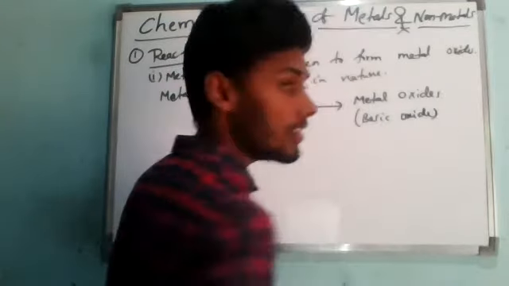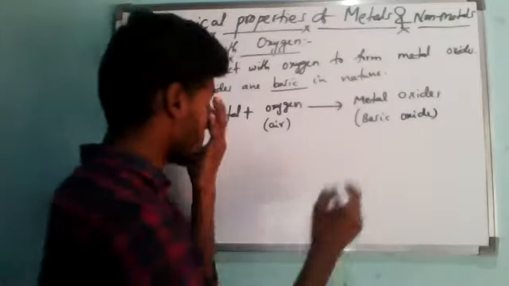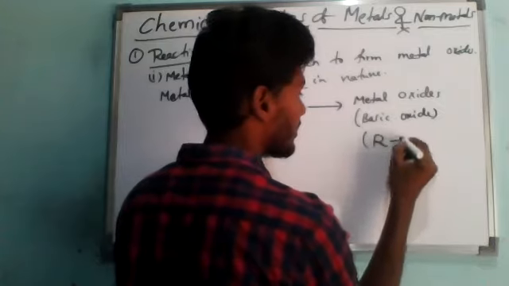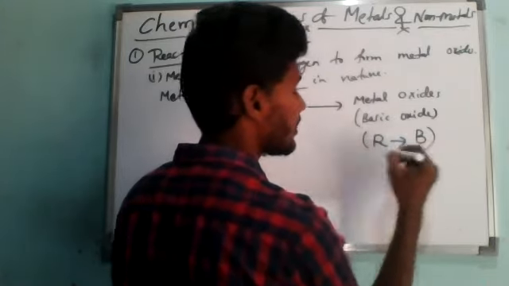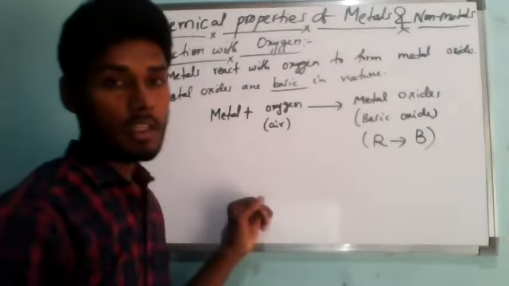Basic means they will convert red litmus into blue litmus. That is why they are basic in nature. Red litmus into blue litmus. So that is why it is basic in nature.